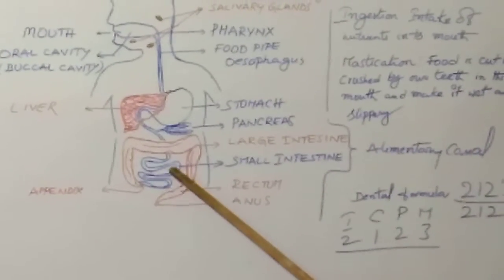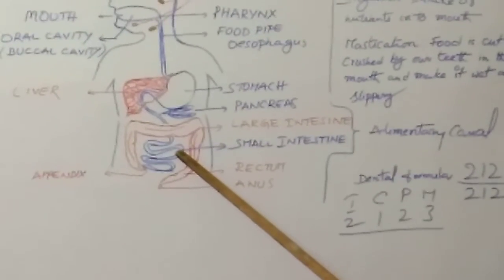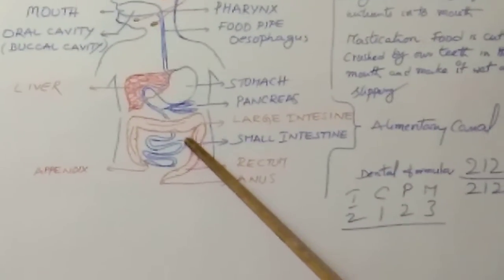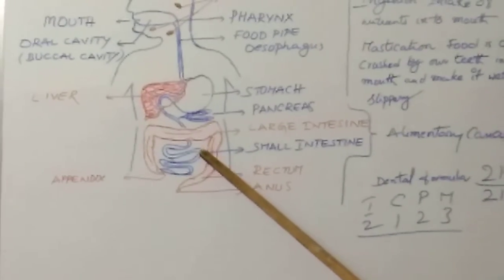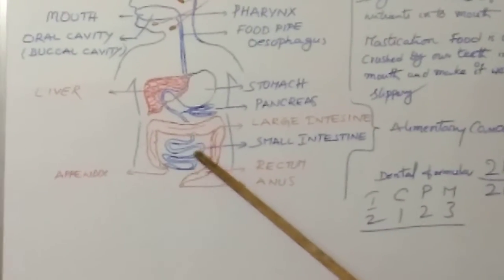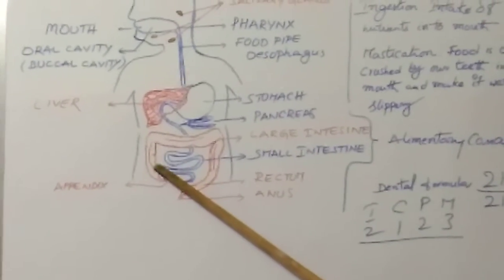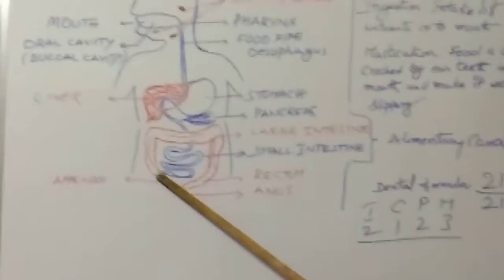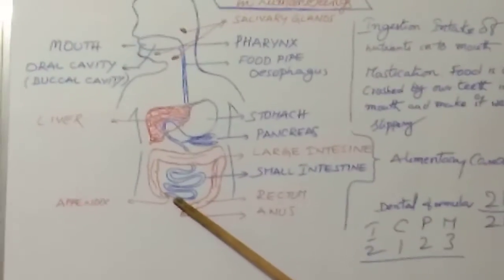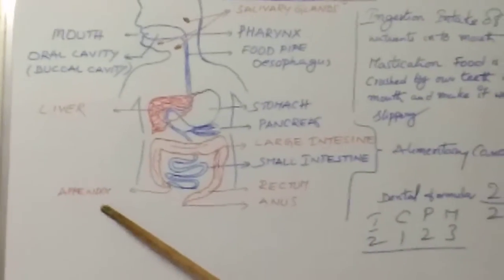Afterwards absorption takes place. In the small intestine there are finger-like projections known as villi. The villi absorb the nutrients from the food material. The remaining food materials enter into the large intestine. The first part of the large intestine has a finger-like projection known as the appendix.